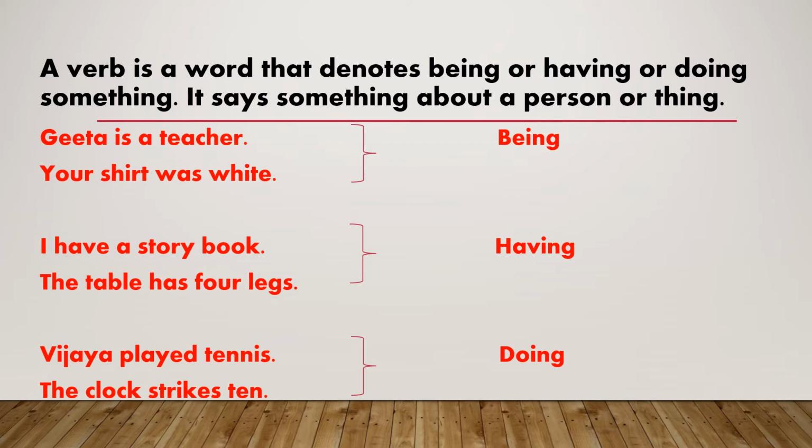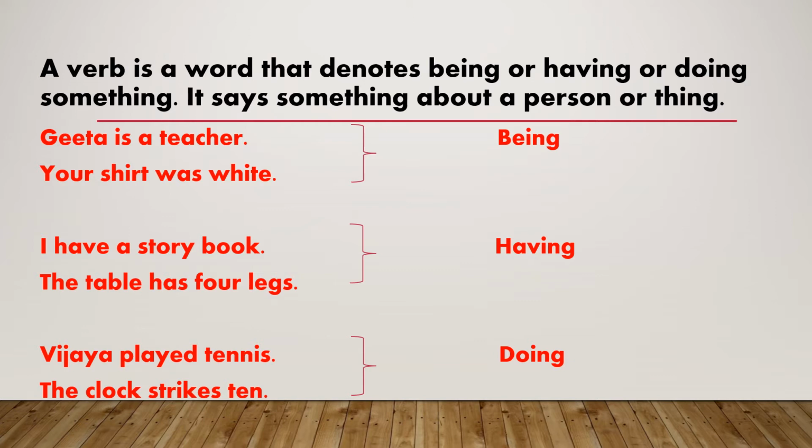Let's understand the definition. Being. Being tells us what a person or thing is. For example, Gita is a teacher. Your shirt was white. In these sentences, verbs is and was show state of being.